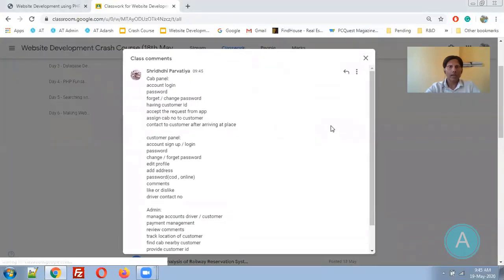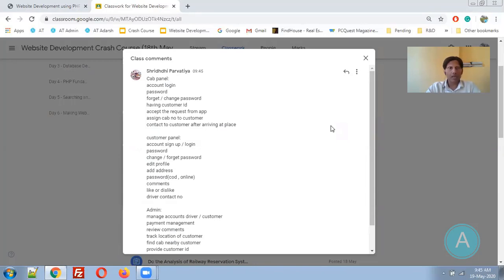Okay, I have received the comment. Cab panel: account login, password, forgot and change password, having customer ID, accept the request from the app, assign cab number to customer, contact the customer after arrival at the place.